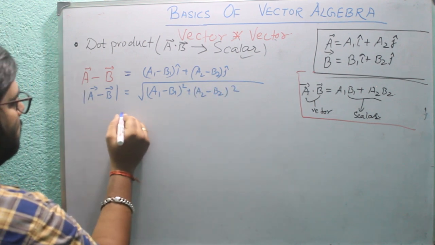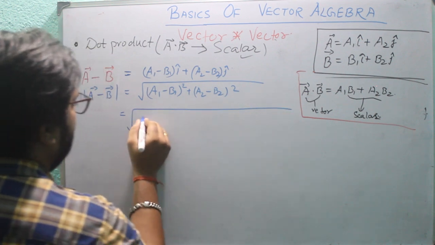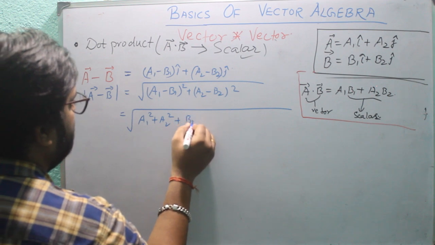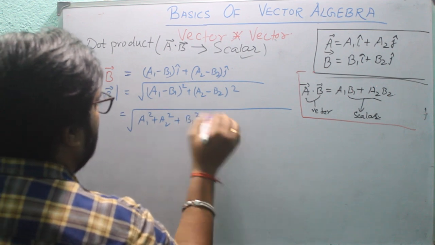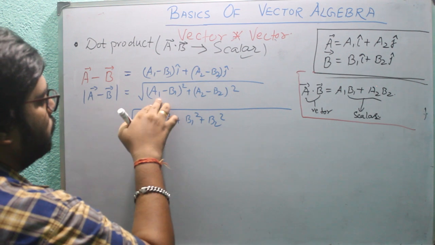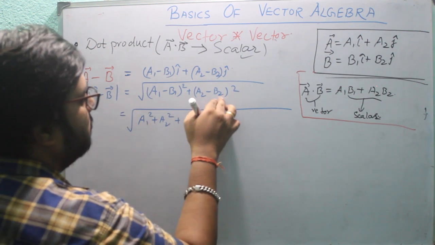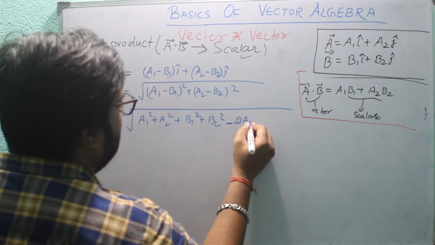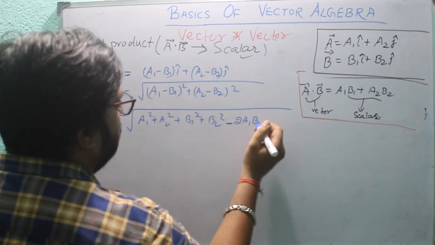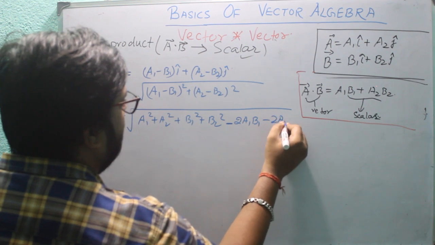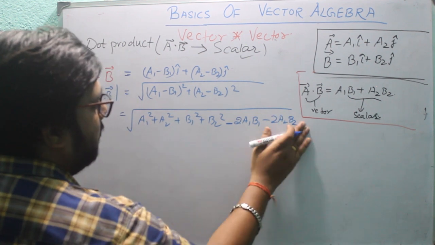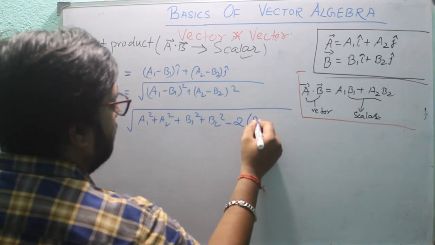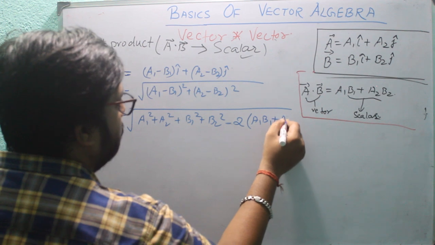If we expand this, it will come as A1 square plus A2 square plus B1 square plus B2 square, and from here minus 2 into A1 B1, and also minus 2 into A2 B2. If we take minus 2 as common, we will get minus twice of (A1 B1 plus A2 B2).